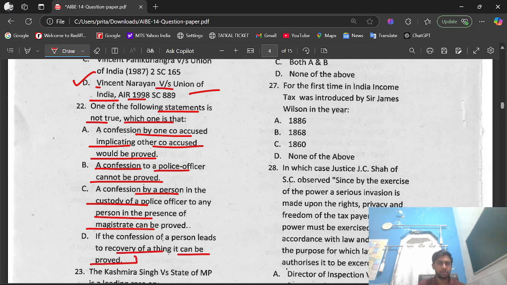The right answer is option A. A confession by one co-accused implicating other co-accused would be proved. This statement is not true.